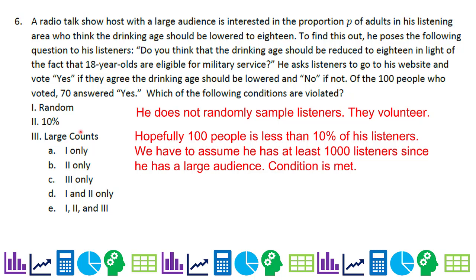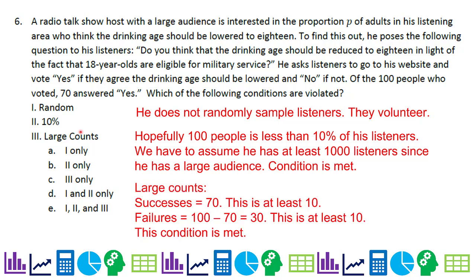So this condition is met. So condition 2 is met. Then the large counts condition, we look at the number of successes. So there were 70 that said yes, so that is at least 10. And then we look at failures. How many were left over? 30. That is at least 10, so this condition is met. The only condition not met is the random condition.